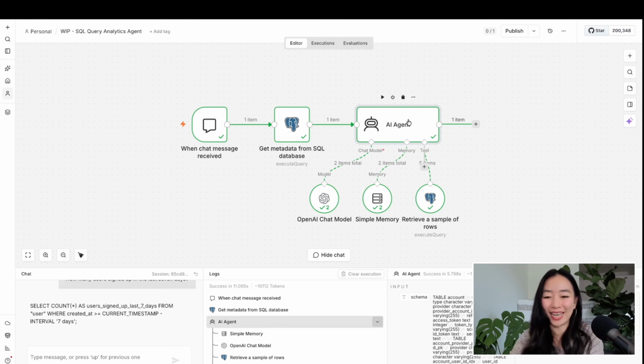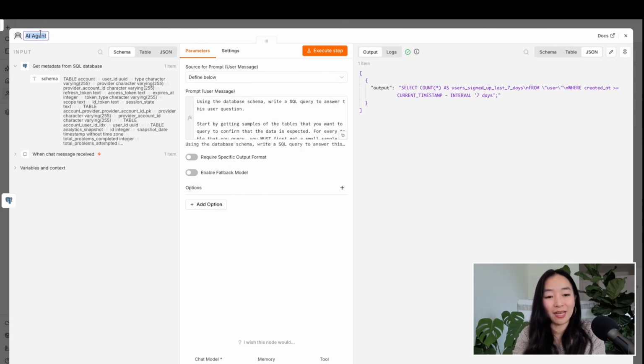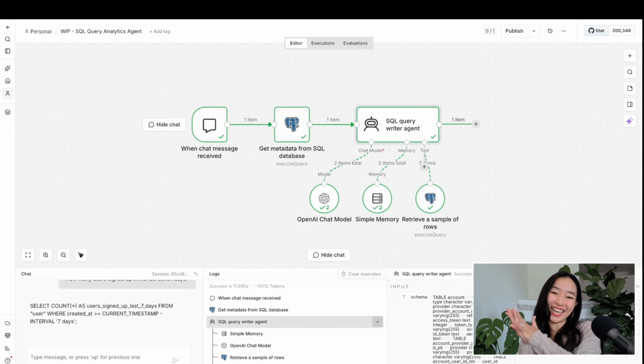Oh, one last thing, I always forget to do this. Let's change the name of our AI agent. Let's call it SQL query writer agent. All right, step 3 is done. Let's move on to step 4.